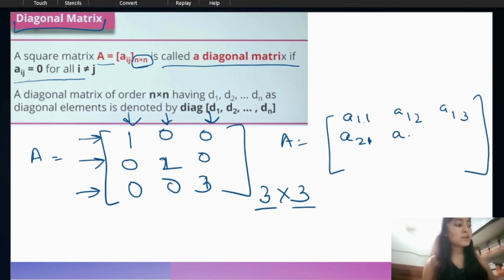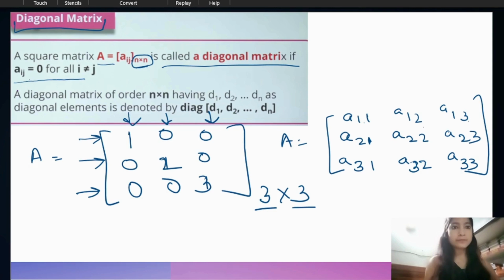Here second row and second column, and then second row and third column. Here third row first column, third row second column, and here third row and third column. So here we get the addresses of these elements: A11, A12, A13, A21, A22, A23, and A31, A32, and A33, right?